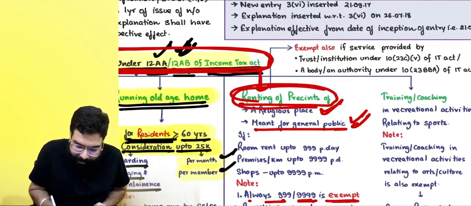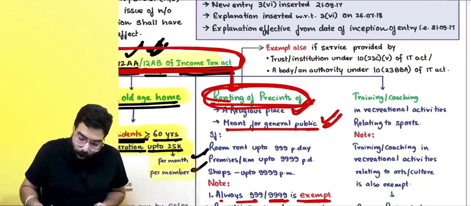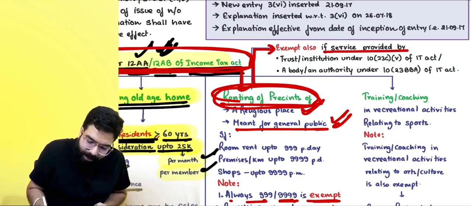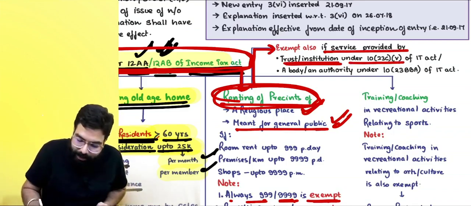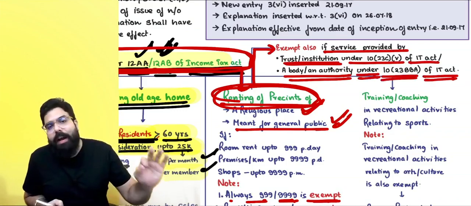Now, renting of precincts of a religious place can be done by an entity registered under 12AA, or it shall also be exempted if services are provided by a trust or an institution under section 10(23C)(v) of the Income Tax Act, or a body or an authority under 10(23BBA) of the Income Tax Act.